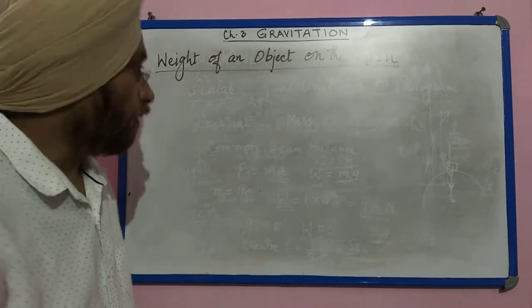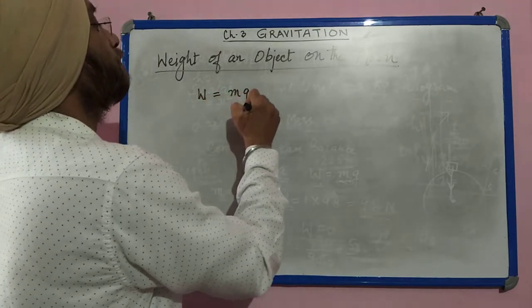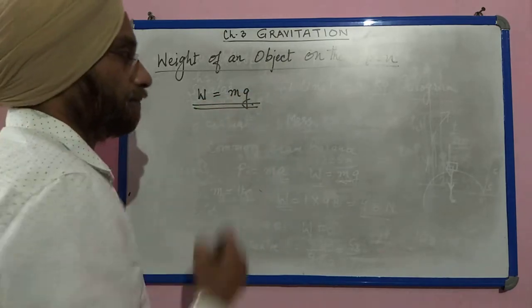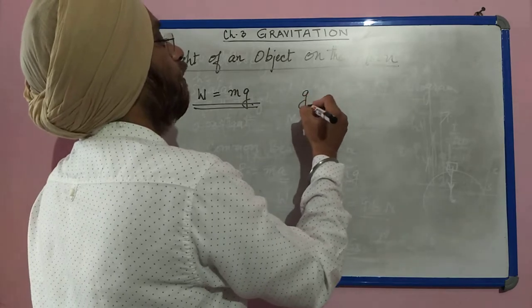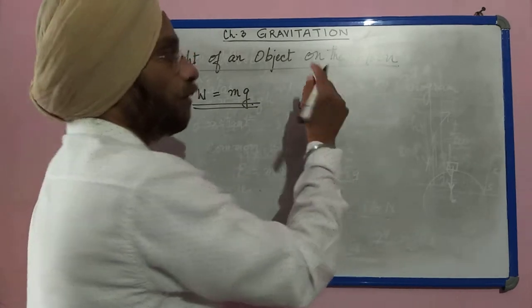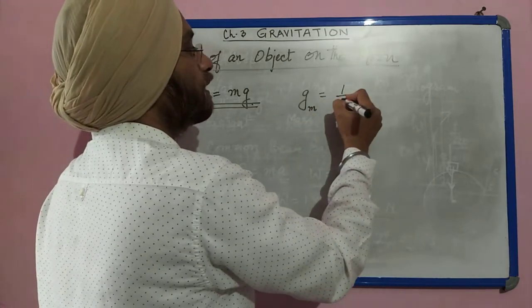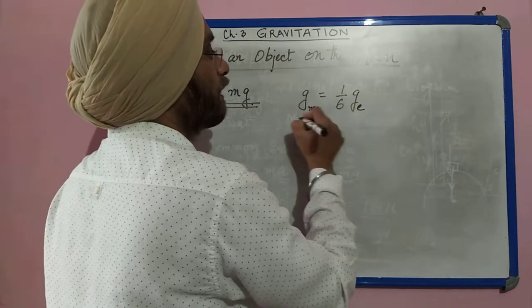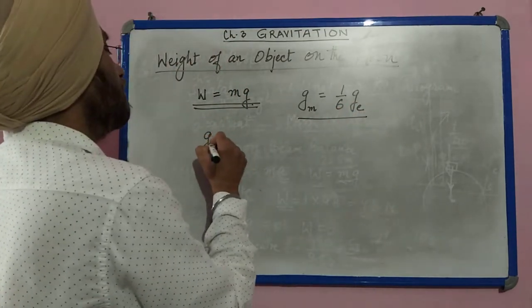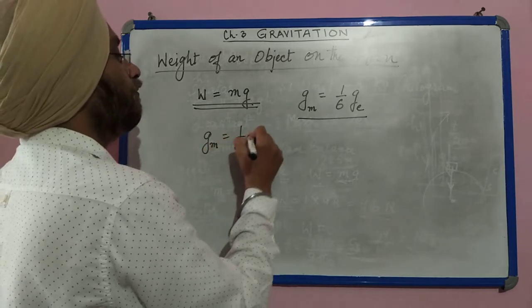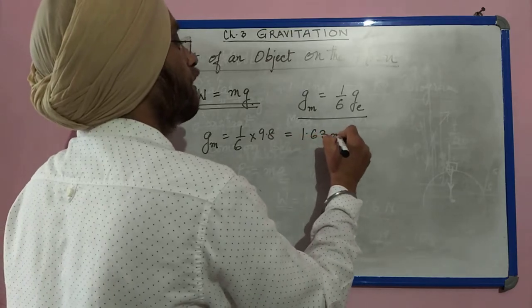On the earth, W is equal to mg, but the value of g on moon, if we talk about moon, the value of gravitational acceleration on moon is 1/6 that of gravitational acceleration on earth. Now gm is equal to 1/6 of 9.8, so it comes out to be 1.63 meter per second square.